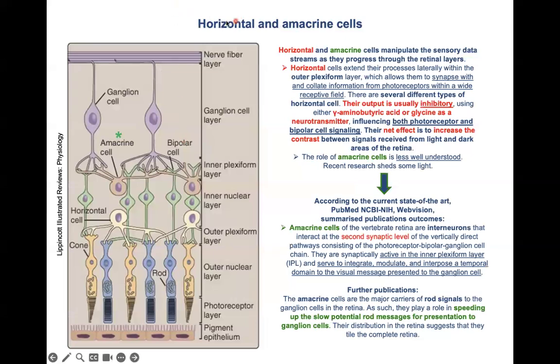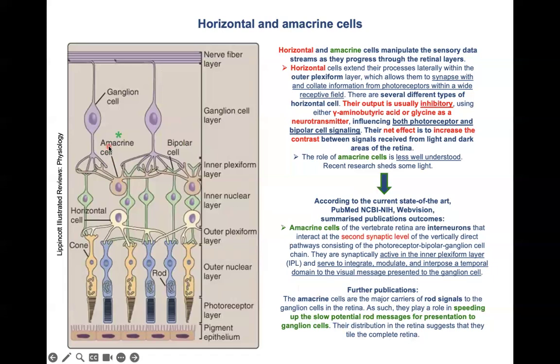So we discussed the horizontal cells, now the amacrine cells. Their roles remain debatable. Here I have some notes. The amacrine cells are the major carriers of rod signals to the ganglion cells in the retina. As such, they play a role in speeding up the slow potential rod messages for presentation to ganglion cells. Their distribution in the retina suggests that they tile the complete retina.